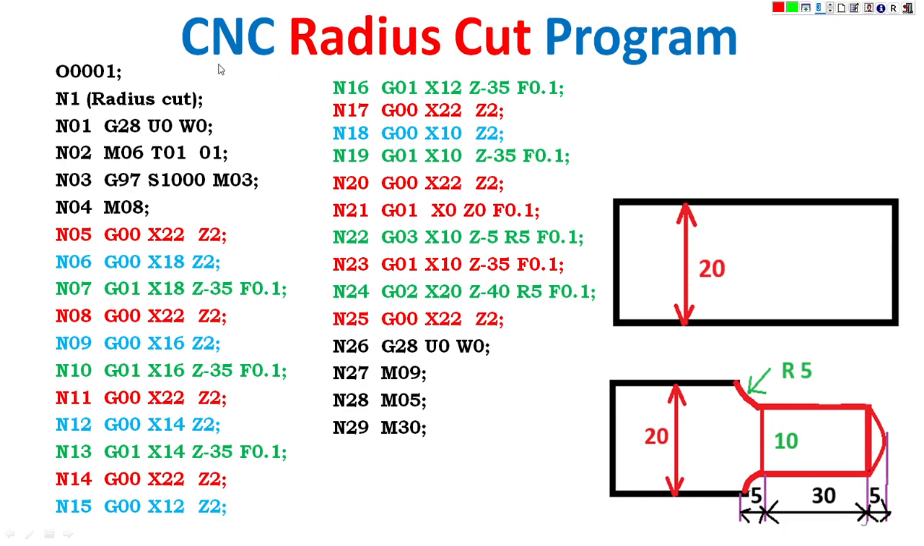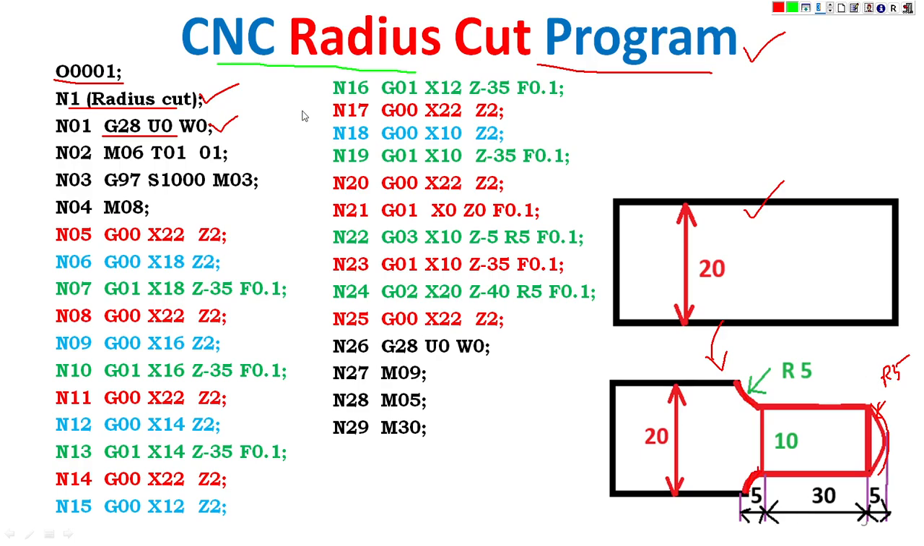Then the CNC radius cut program. The program number is one, and the name of the operation is radius cut. G28 U0 W0 is the home position of the tooling. The raw material is converted to a total length of almost 50 mm, with the radius cut. The radius is 5 on both sides, R5.